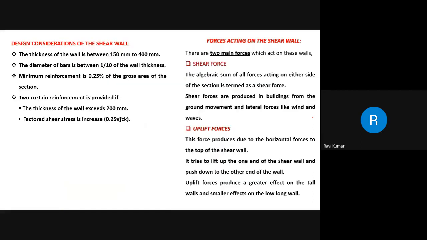Now, what are the design considerations? One is the thickness of the wall should be between 150 mm and 400 mm. The diameter of the bar will always be 1/10 of the wall thickness, and the minimum reinforcement is 0.25% of the gross area of the section. Two curtains of reinforcement will be provided if the thickness of the wall exceeds 200 mm, and the factored shear stress is limited to 0.25 root of fck, where fck is the characteristic strength of concrete.